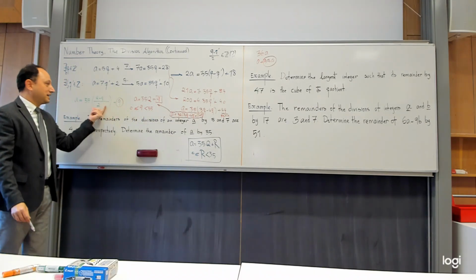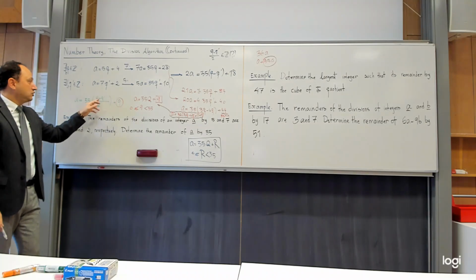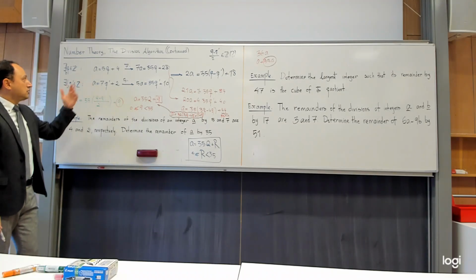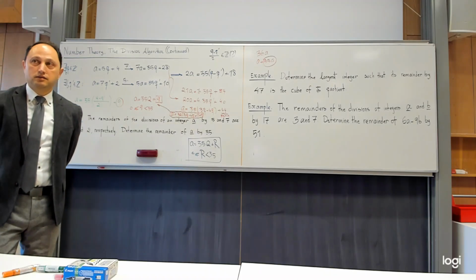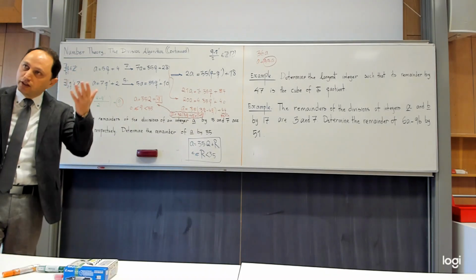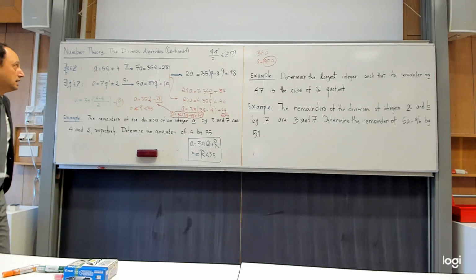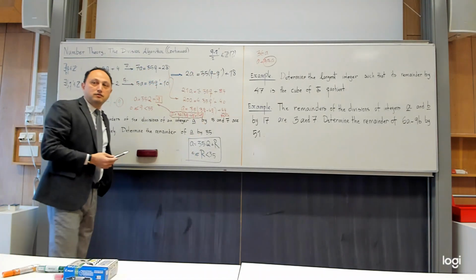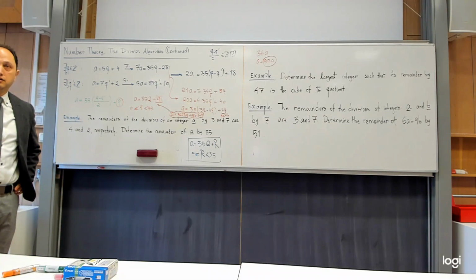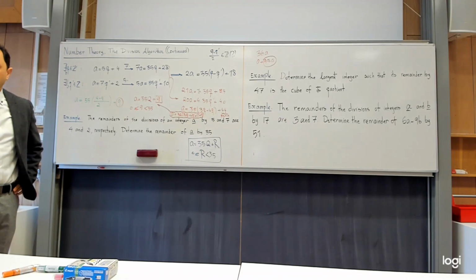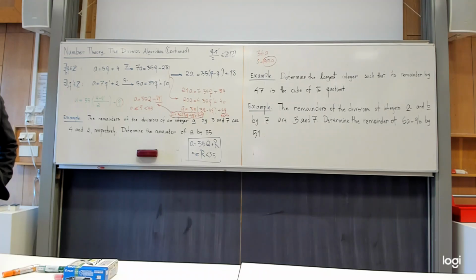So it seems that I can save this argument by showing that q minus q prime is even. How can I show that q minus q prime is even? When is it possible that q minus q prime is not even? This is also important. This way of thinking is the thinking that you need in number theory. When q minus q prime is not even, when q minus q prime is odd, one is even, one is odd. Yes? Otherwise, the difference would be even. Okay, but can it be possible that one is even, one is odd?